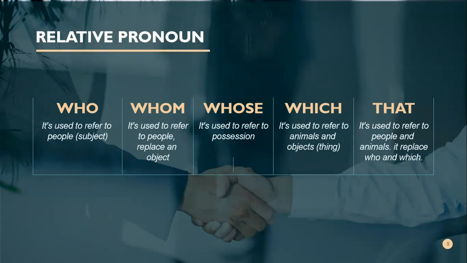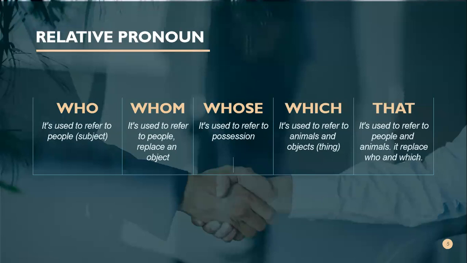Okay, we will talk about that later. That can replace subject and object, also things and animals, things and people, or people and animals. But in certain places that cannot be used.